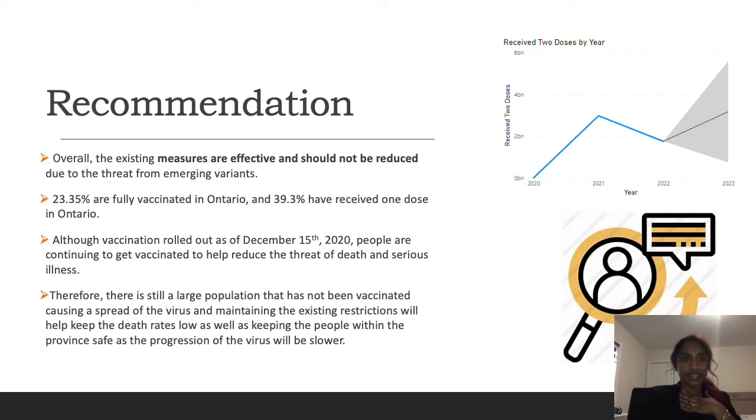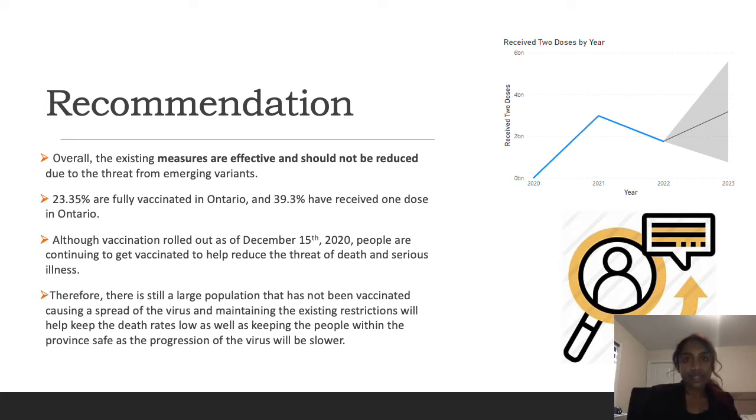Finally, I like to conclude our presentation by mentioning the existing measures are effective and should not be reduced due to the threat from the emerging variants. As I mentioned earlier, Ontario is currently sitting at the sixth wave, and the variants are being mutated on a very regular basis, and new variants are being found. Therefore, we have to keep in mind 23.35% of Ontarians have been fully vaccinated, while 39.3% have received their first dose. Although the vaccination rolled out in December 2020, people are continuing to get vaccinated to help reduce the threat of death as well as serious illnesses.